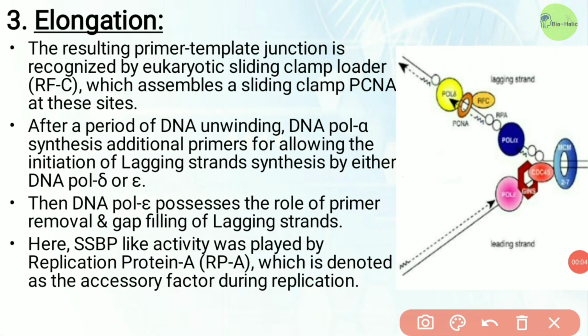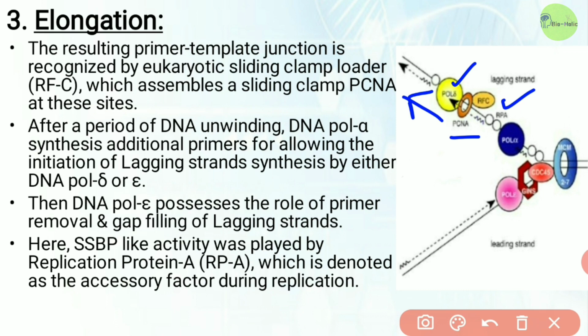Now, into the elongation phase, after the binding of RNA primer, the resulting primer template junction is recognized by the eukaryotic sliding clamp loader, or RFC, which assembles a sliding clamp, or PCNA in the case of eukaryotes, at those sites. And after a period of DNA unwinding, DNA polymerase alpha or primase synthesizes additional primers which allow the initiation of lagging strand